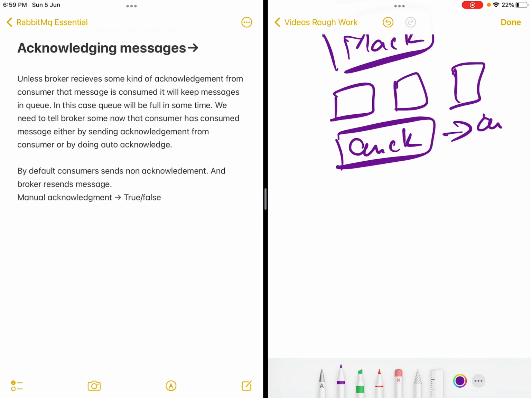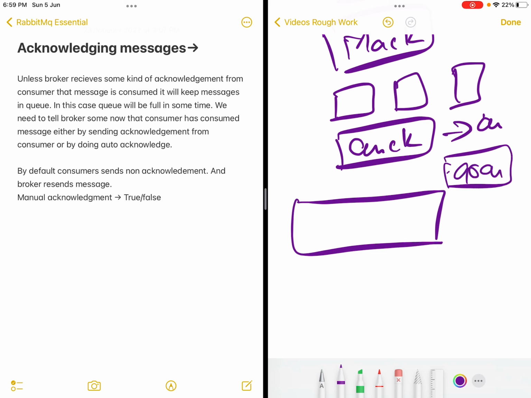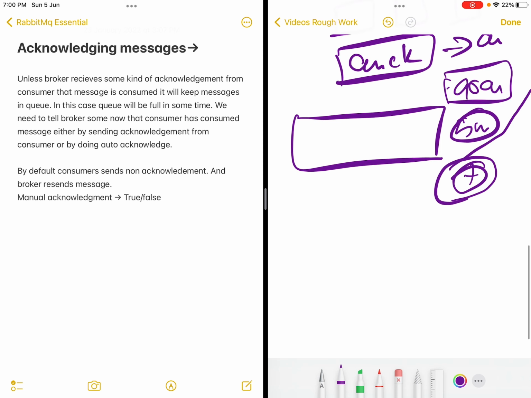Just like, suppose you are using some CPU performance or growth reports, and you are trying to find out how the growth is in your system, then out of 5 million messages, even if you miss some thousands or some hundreds, it's fine for you. So we can decide depending upon the system whether we need to send an auto acknowledgement or a manual acknowledgement to the system.